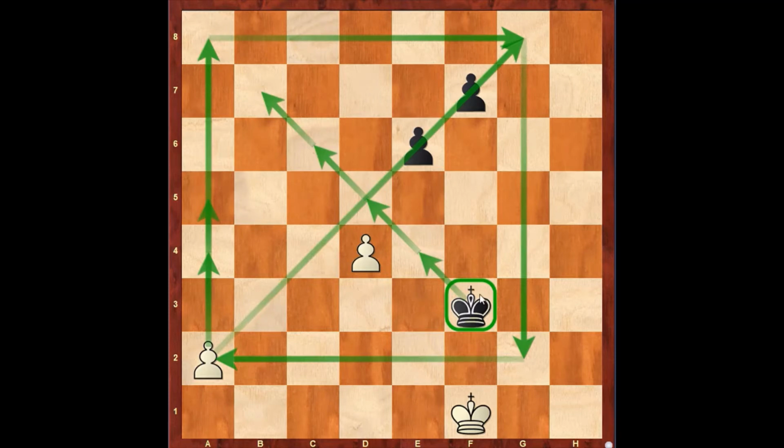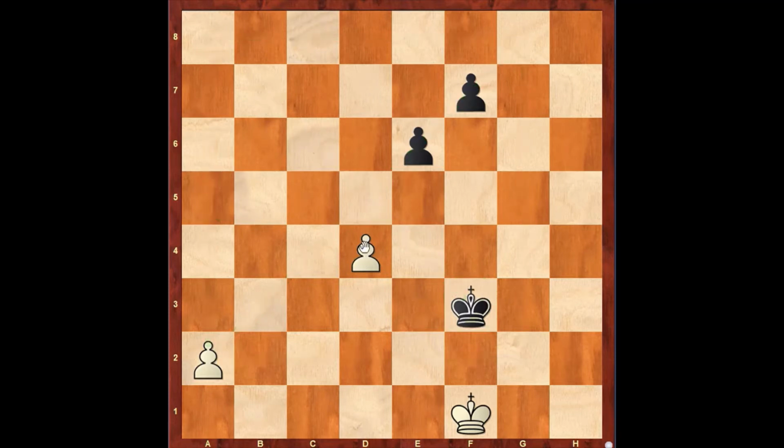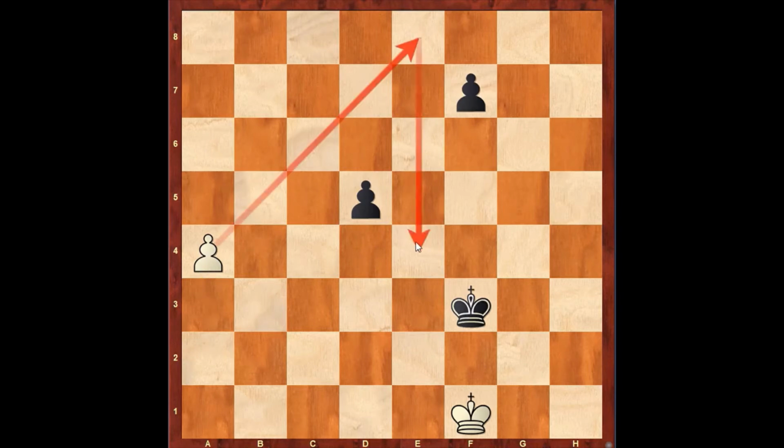Here white plays this stunning move, pawn to d5. Now black is in huge trouble. Here if black plays something like king to e4, white plays pawn to d6, and now this pawn is queening. Hence black is forced to play exd5, and now white plays pawn to a4, and now black can't stop this pawn. I hope you see you don't need to calculate much because of the help of the rule of the square.